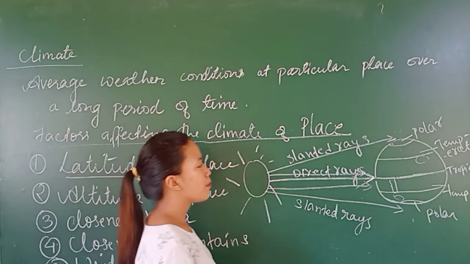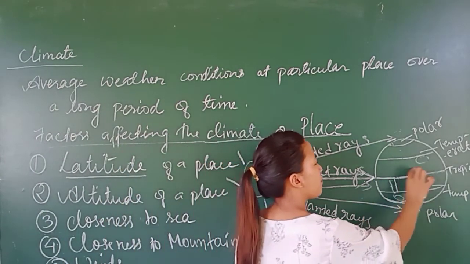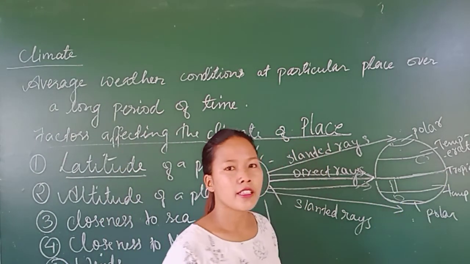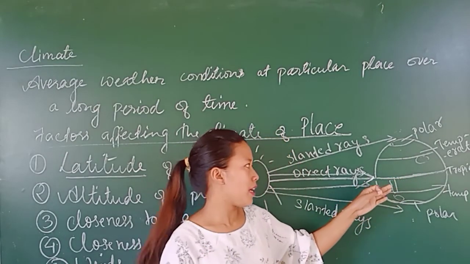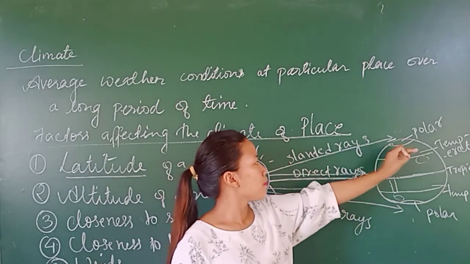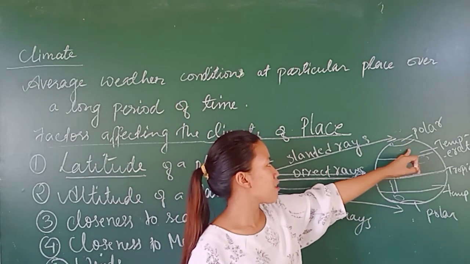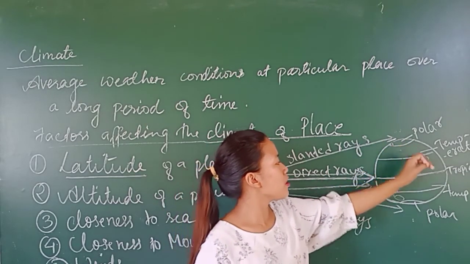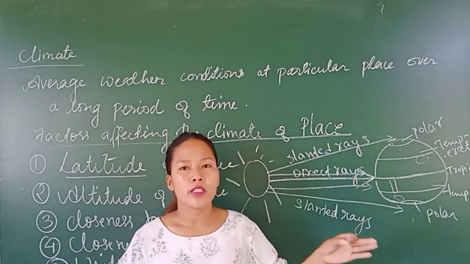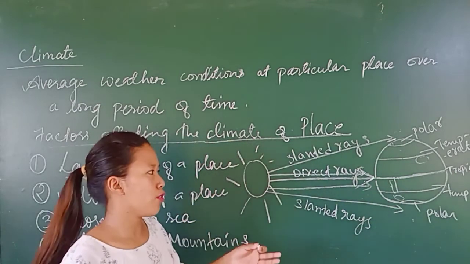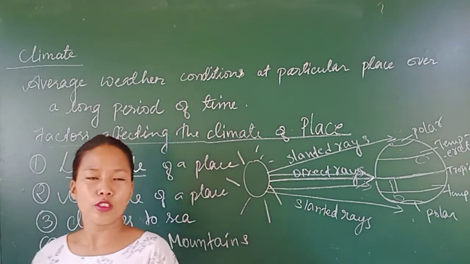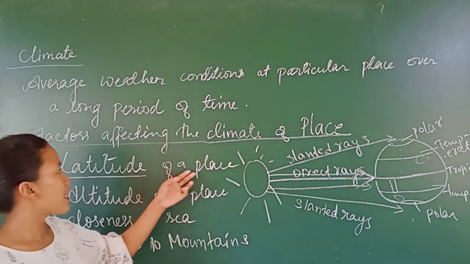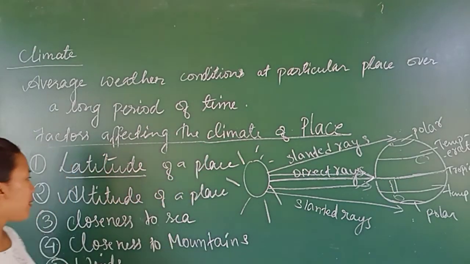If the place is located near the equatorial region, it will have a warmer climate. And places located in the temperate region will have a moderate climate, not as warm as a tropical region. So this is how the latitude of a place affects the climate of a place.